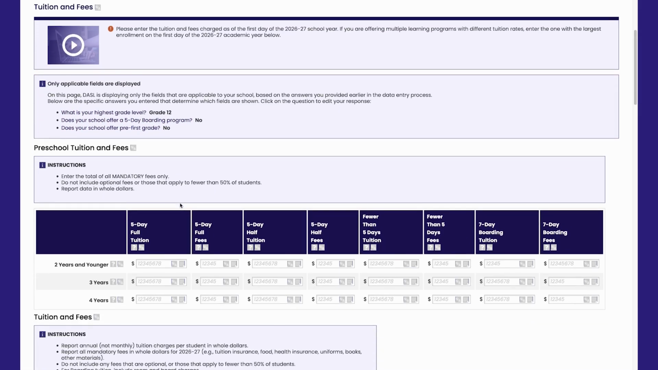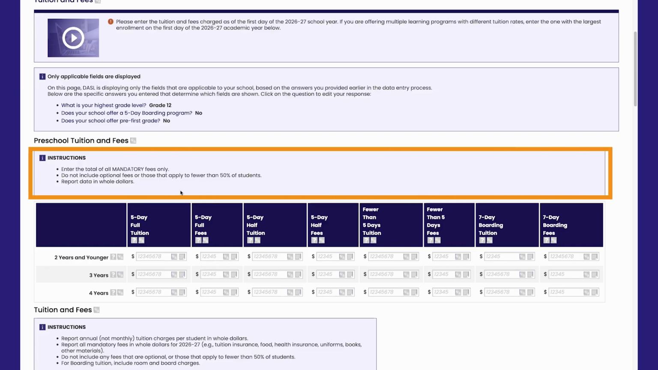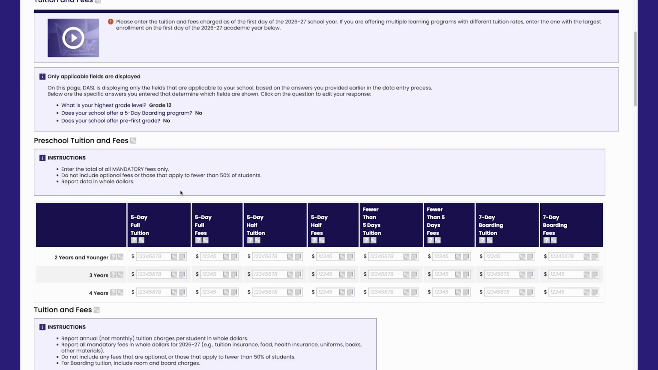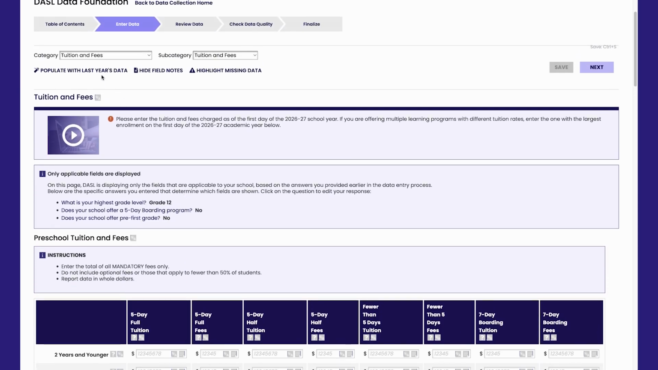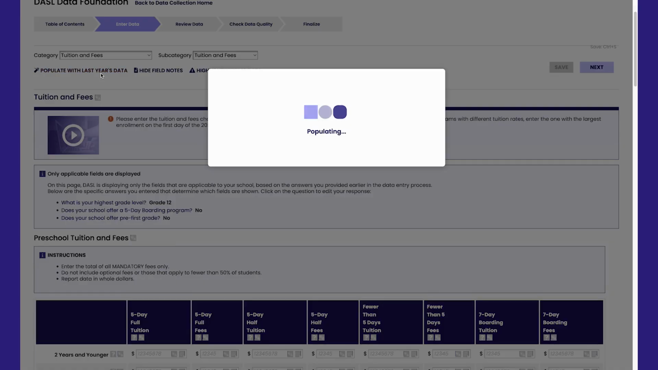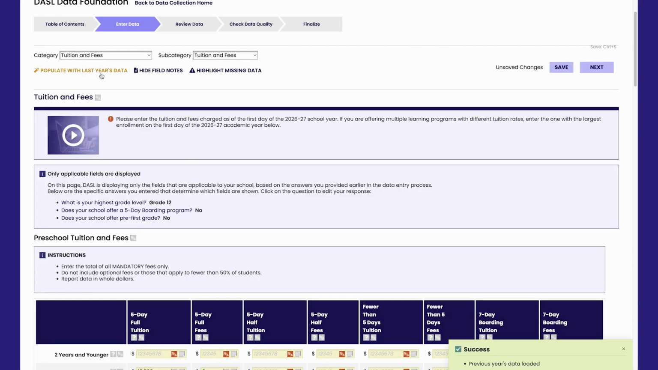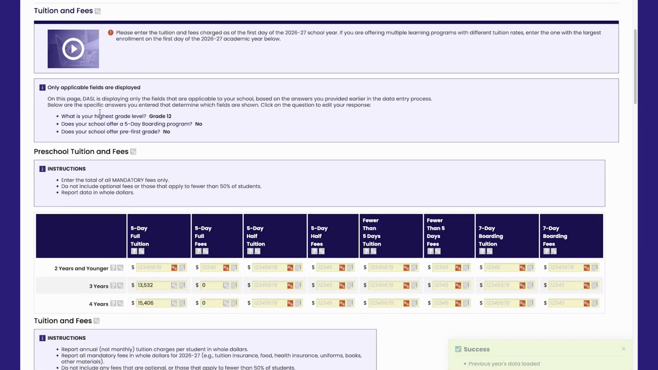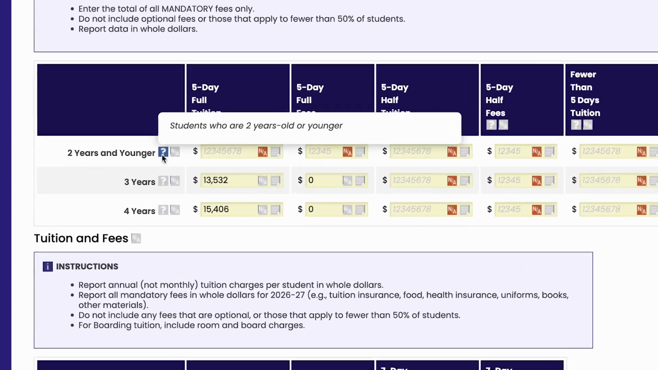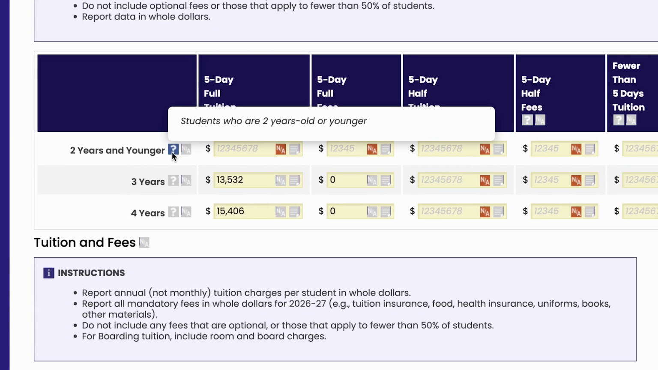The instructions highlight tips for entering data in the fields below. Remember, if copying data from another workbook or source, be sure to paste as text. On some pages, you can populate the fields with the data that your school entered last year and modify those numbers as needed to reflect the new year's information. To ensure you're entering the data requested, mouse over the question mark icon to read the definition for that data point.